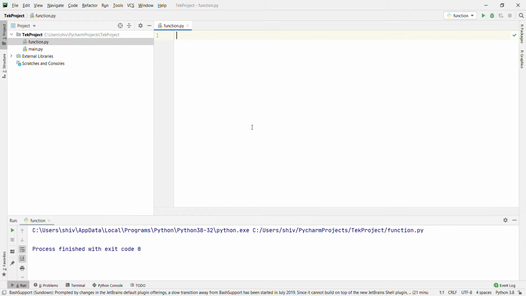Today I am going to cover the most important topic, function. What will a function do? Basically, a function is a block of code which only runs when it is called. You can pass data, known as parameters, into a function. A function can return data as a result. We are going to start today's new topic, function. Let's start with the first point: how we are going to create a function.